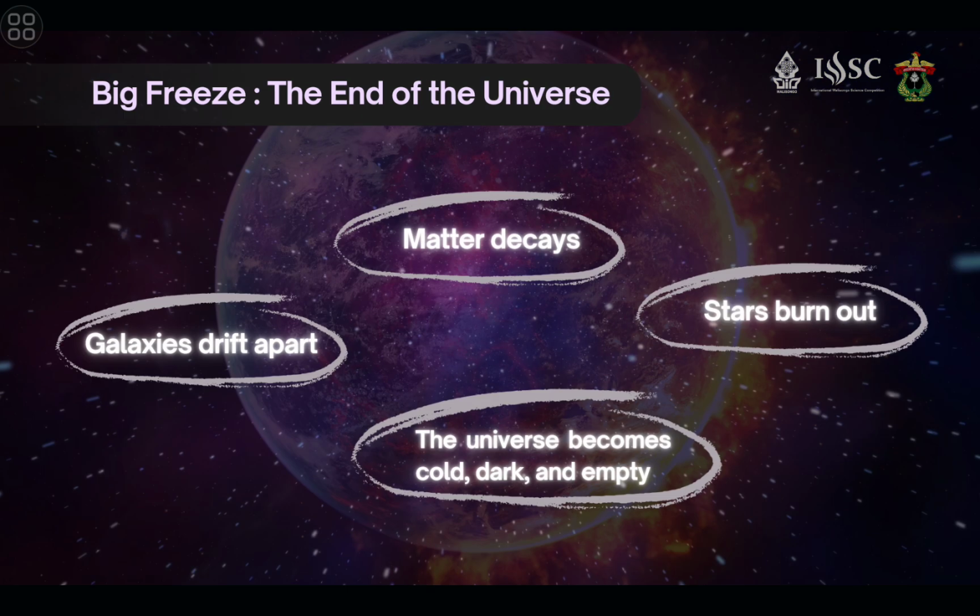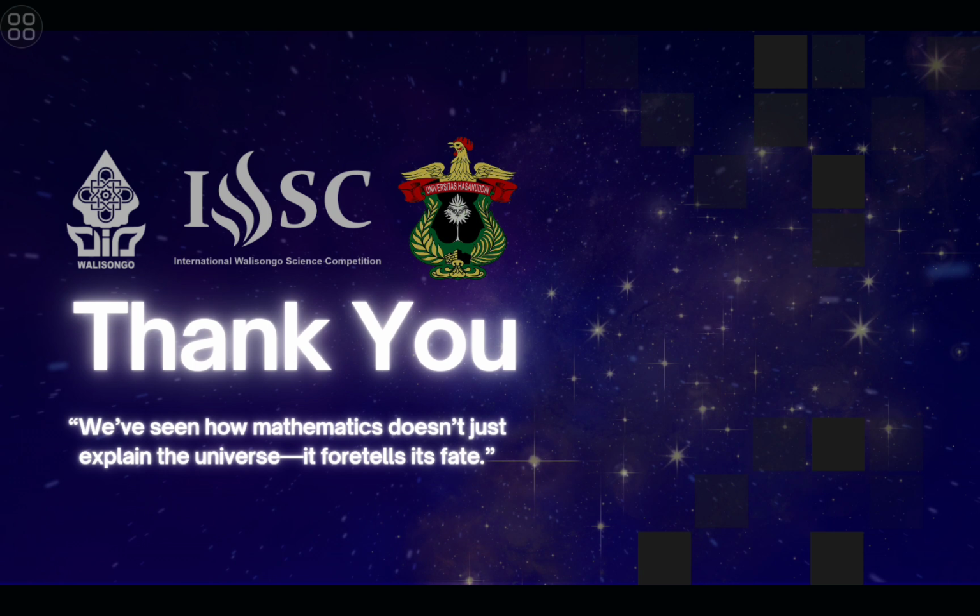Now, since the universe grows faster and faster forever, this leads to a scenario known as the Big Freeze, where galaxies drift apart, stars burn out, matter decays, and eventually the universe becomes cold, dark, and empty. It is not a dramatic collapse like the Big Crunch, nor a catastrophic tear like the Big Rip, but an endless fade into silence, a universe that doesn't die in fire but in frost.